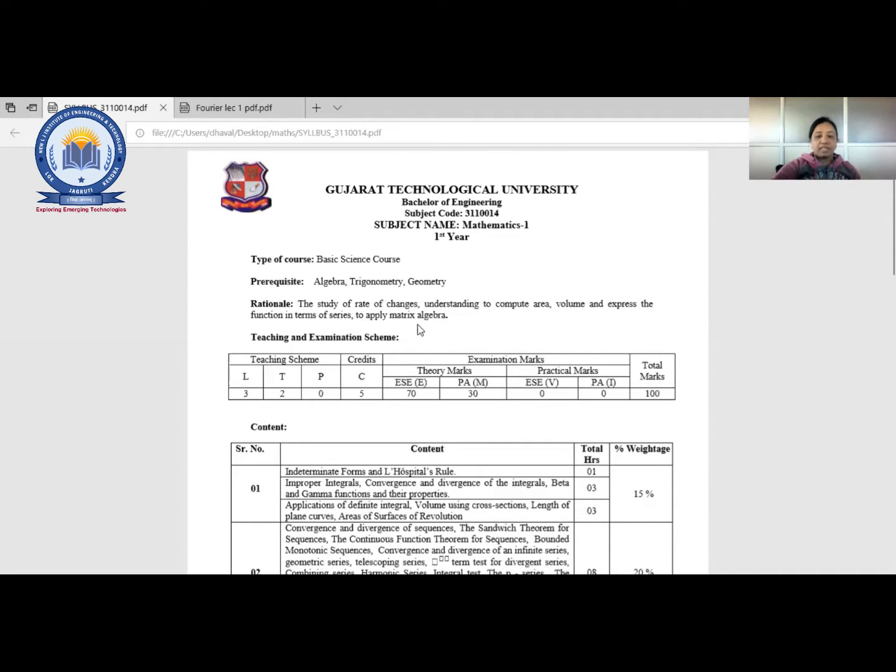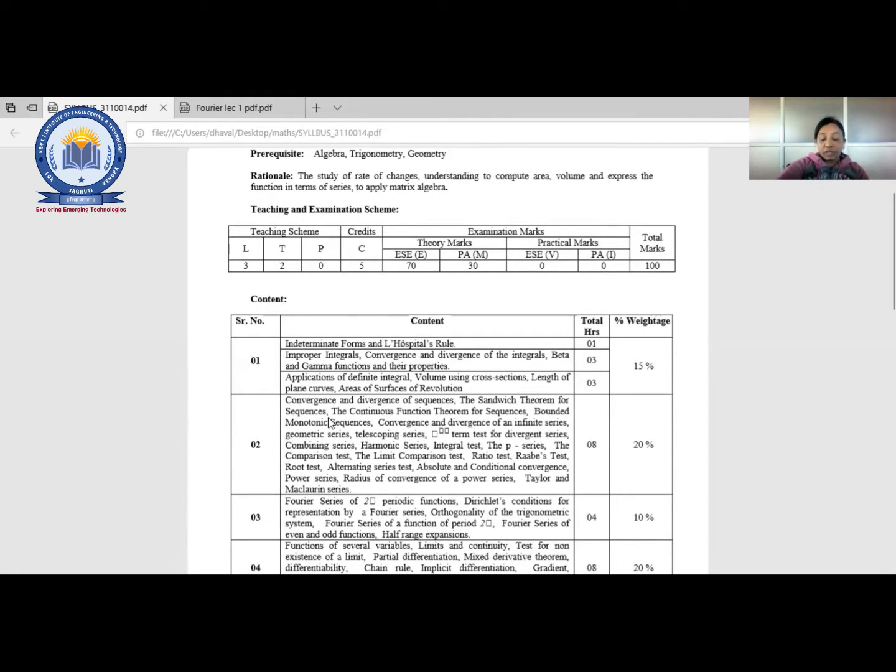Okay. So whenever you are starting any subject, the main thing is what is the credit of that subject, right? And another thing is what are the theory marks and practical marks for the particular subject. So you can see the credits of this subject, this is what? 5. So this subject is of 5 credits.